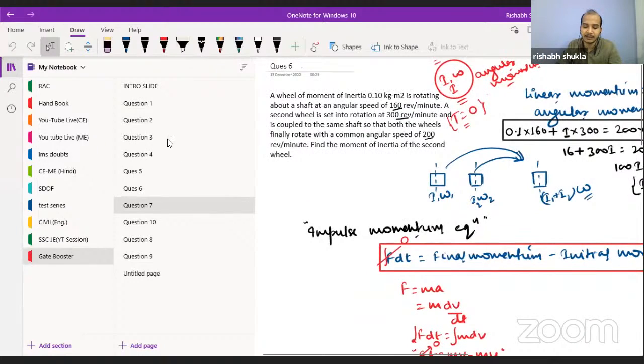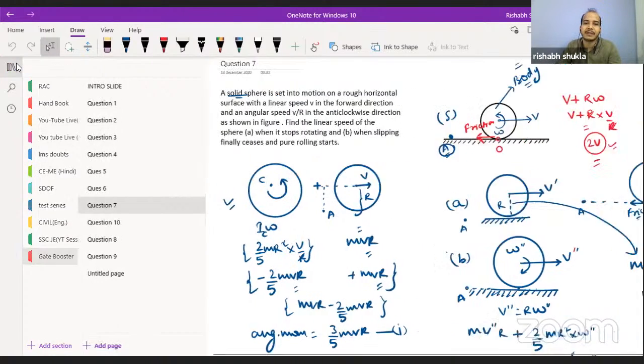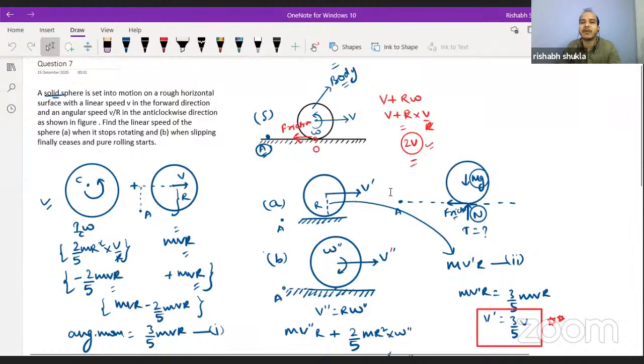In the next question we have seen that this body is performing rolling motion. Please mind it, it is performing rolling motion, it is not performing pure rolling motion. Initially, the body has some linear velocity towards the right and some angular velocity in the counterclockwise direction, because of which the point of contact has some relative velocity with respect to the surface. And from the question you can assume that friction must be acting, because of which ultimately the body will come into pure rolling motion.